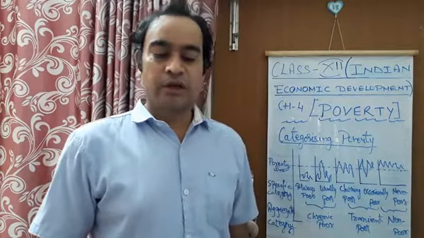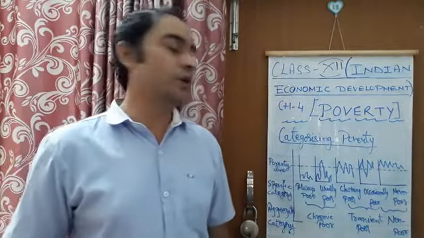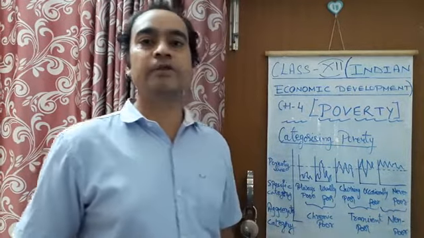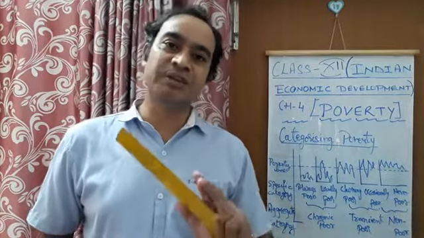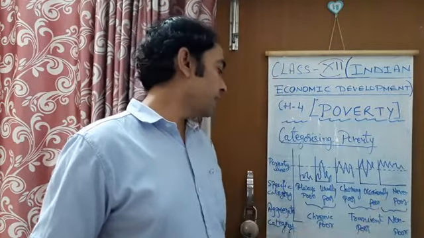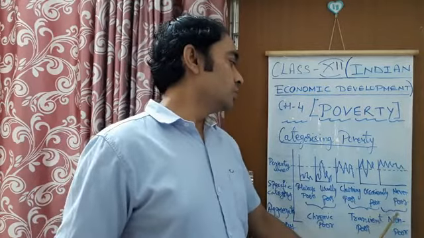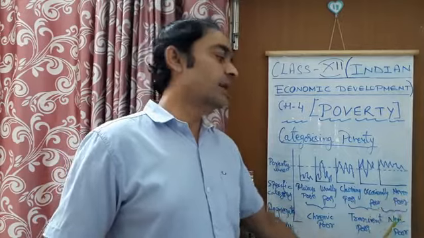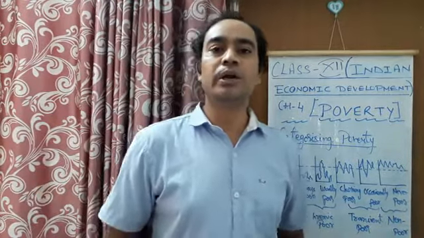So after this, if we move on to the third aggregate category of poor people, you will see here that this third category is called non-poor people, and these non-poor people include two specific categories. You can see the specific categories are given here, and the aggregate category of poor people is given at the bottom. The two specific categories included in non-poor are occasionally poor and never poor people.